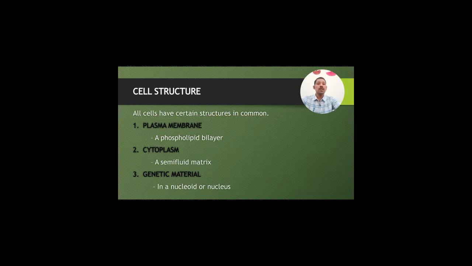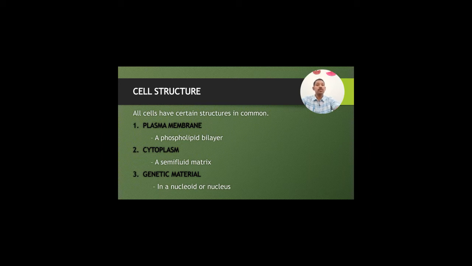Now, we will discuss the cell structure. For studying the cell structure, we will categorize it into three parts. One is the plasma membrane, the second is the cytoplasm, and the third is the genetic material. Plasma membrane is a phospholipid bilayer. Cytoplasm is a semi-fluid matrix in which all the organelles of the cell are suspended. All the genetic material is inside the nucleus, in the nucleoid or in the nucleus.